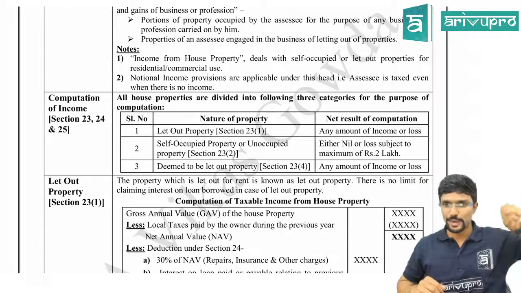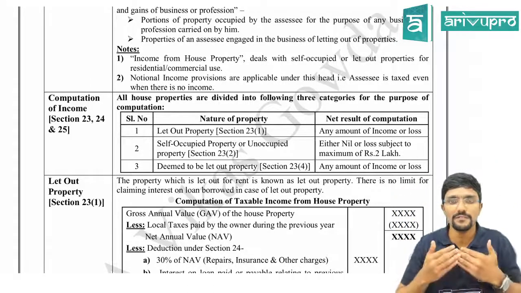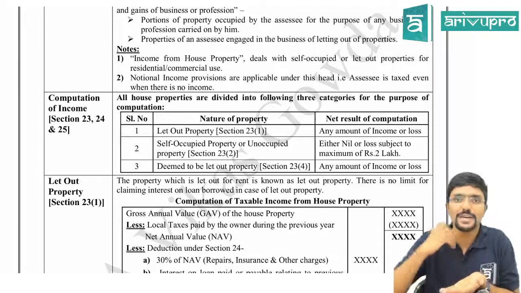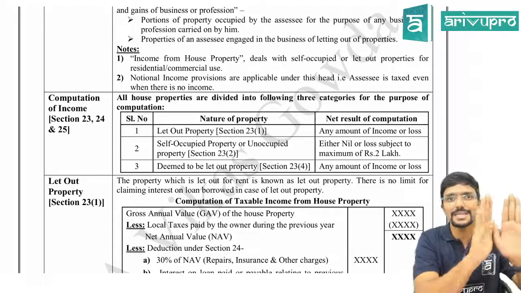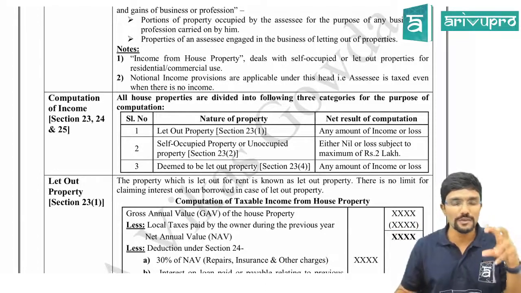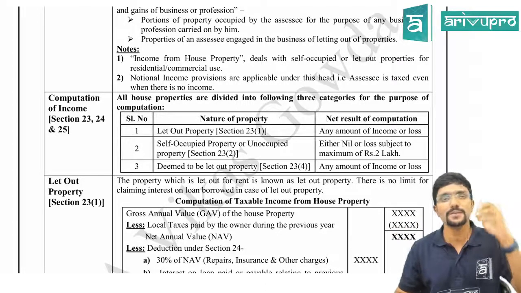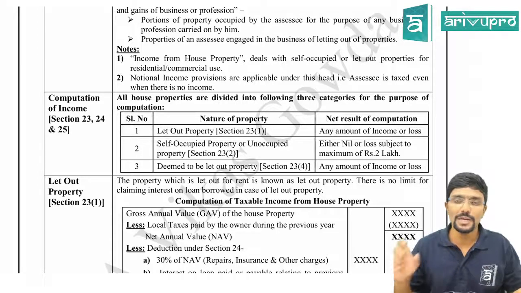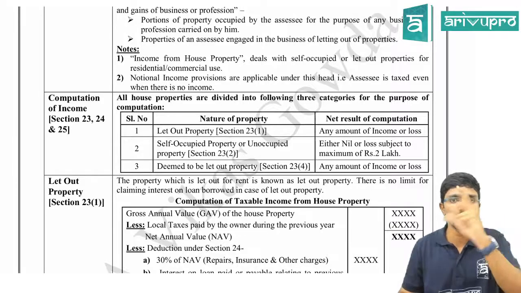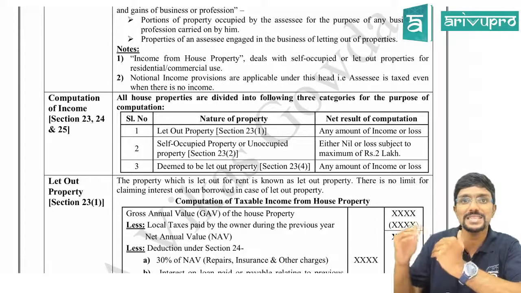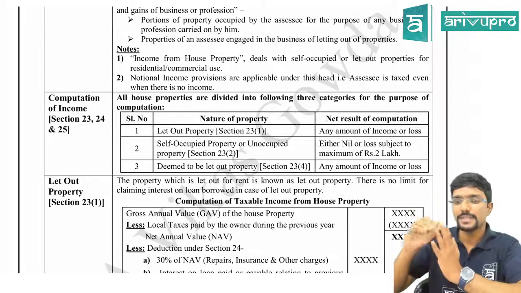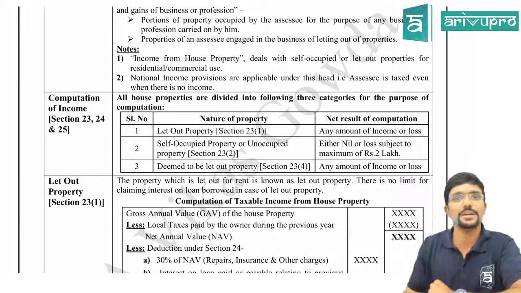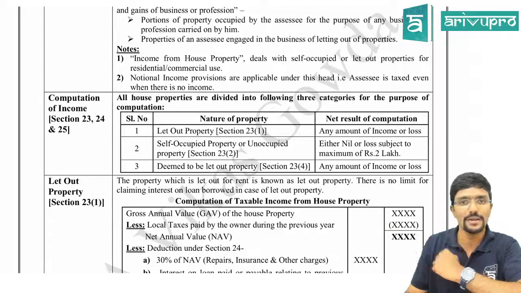First one is self-occupied property or unoccupied property, which the assessee has occupied for himself and his family members. Maximum, the assessee can have only 2 house properties as self-occupied property. So for self-occupied property, normally gross annual value will be nil. Only interest on housing loan can be claimed. I repeat, only interest on housing loan can be claimed. That too, there is some maximum cap limit for it. So how much is that? 30,000. In some cases, if conditions are satisfied, it will be 2 lakh. When it is 2 lakh, we will see later.